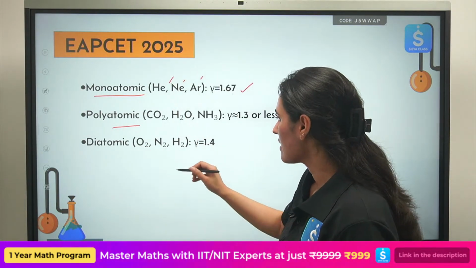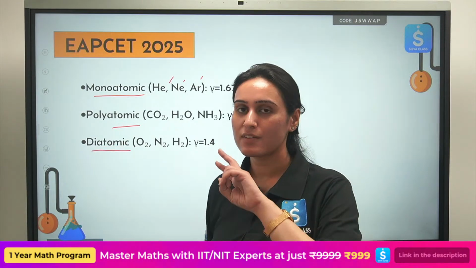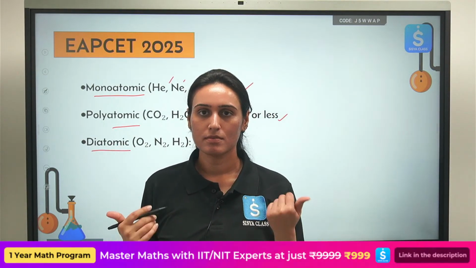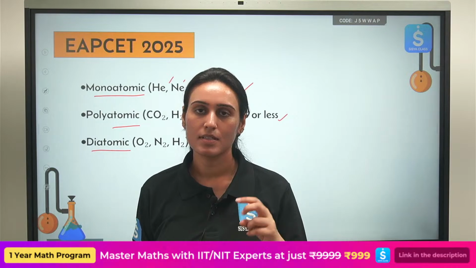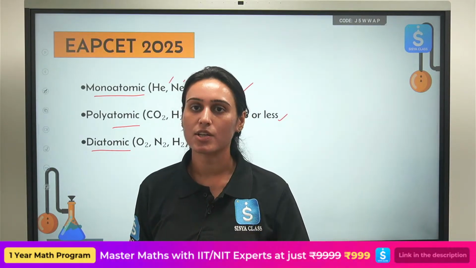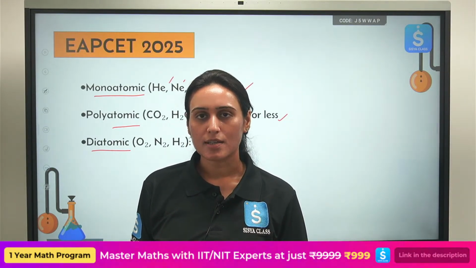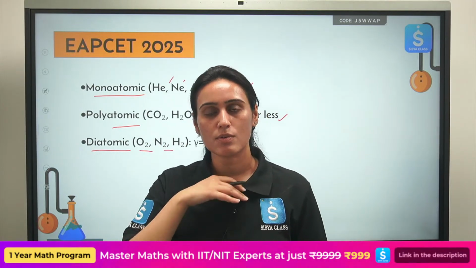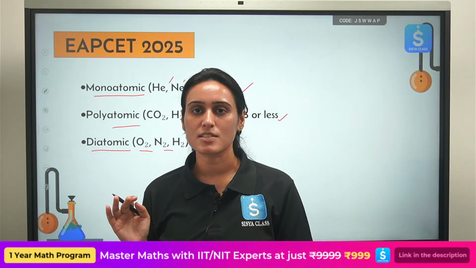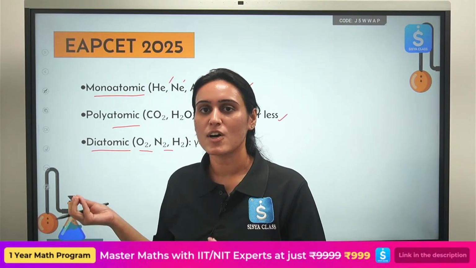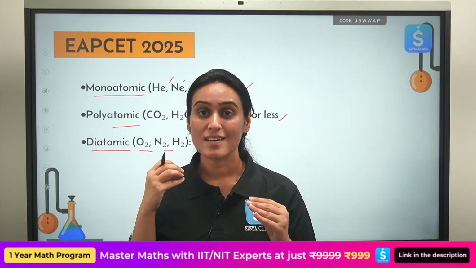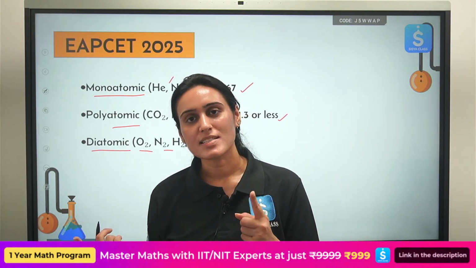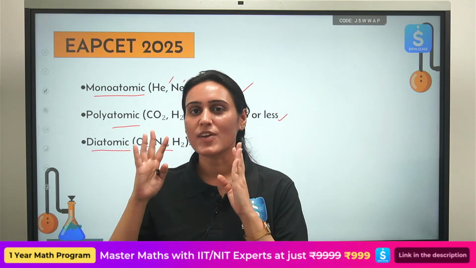Then for diatomic gas, you have 2 atoms per molecule: monoatomic 1 atom, diatomic 2 atoms per molecule, polyatomic more than 2 atoms. For diatomic gases, these are some of the examples. We are not saying you have to apply this formula only for these diatomic gases. These are examples of some of the gases which are asked repeatedly in questions. So what is the value of gamma for these gases? We are just writing that.